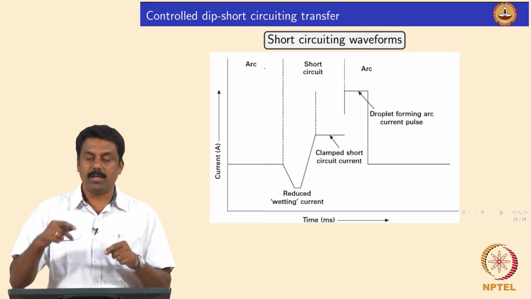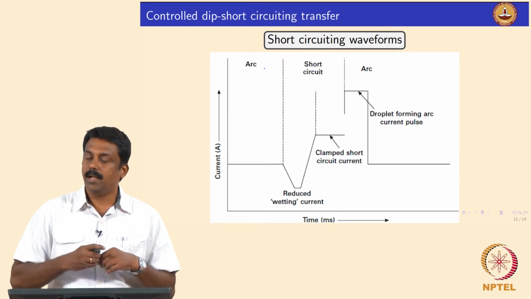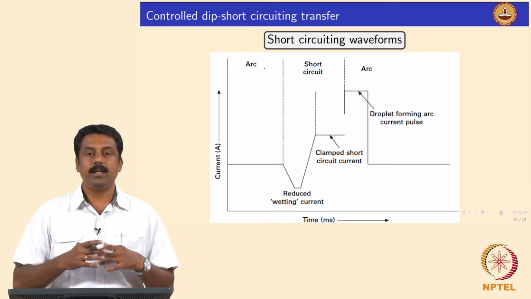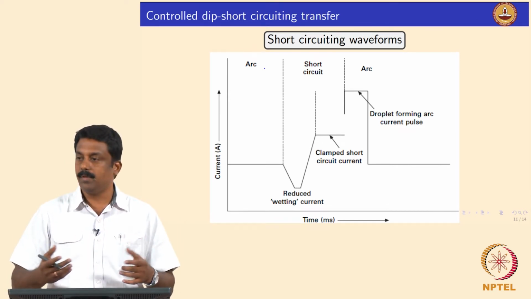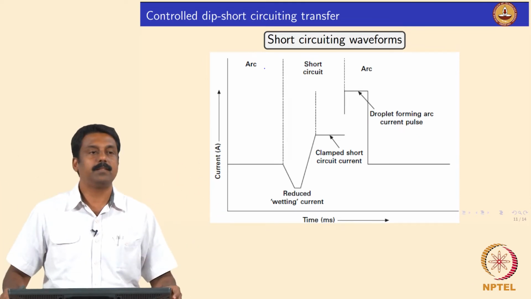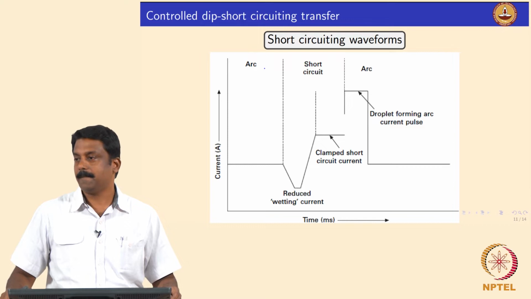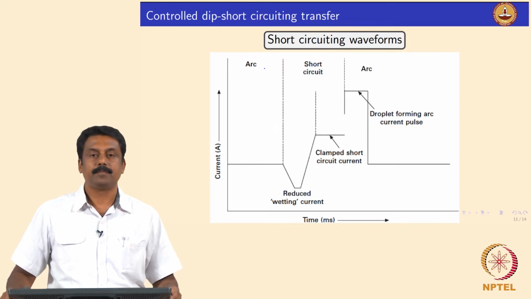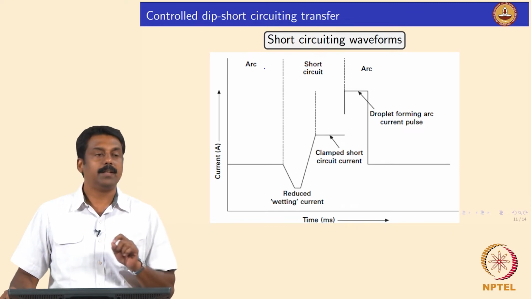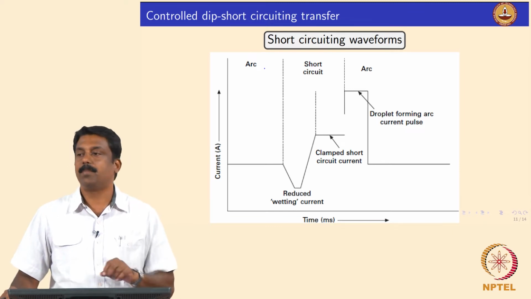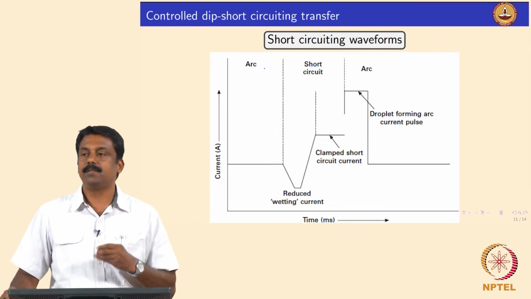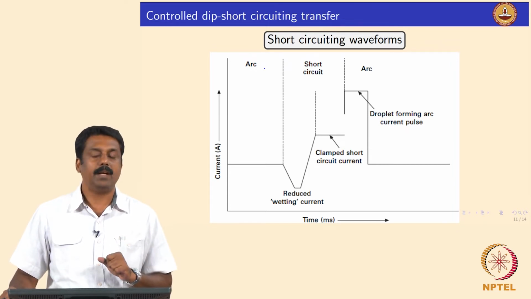And then obviously the moment short circuiting happens, the accumulation of force will lead to the explosion of the droplet, and that can lead to severe turbulence in the whirlpool. You will throw whatever you melt to various places, and that causes spatter. So now we will have to identify some mechanism so that we avoid such an unstable process and metal transfer characteristics. There are various ways people have attempted this.